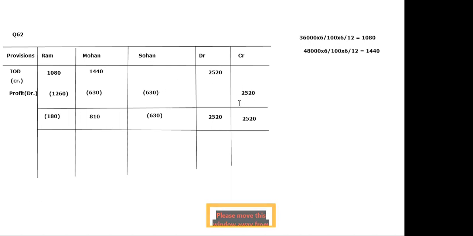All right. Now the firm has received 2520. We can see that the debit side of the firm's column is equal to the credit side of the firm's column. Now we can wind up the partners also. After winding up, we can see that Ram is getting a negative balance, Sohan is also getting a negative balance, and hence the entry will become Ram's capital account debited, Sohan's capital account debited to Mohan's capital. So this is question number 62 of T S Grewal.